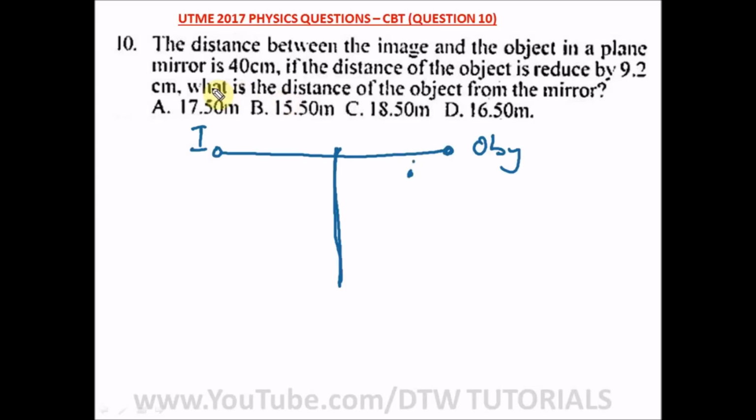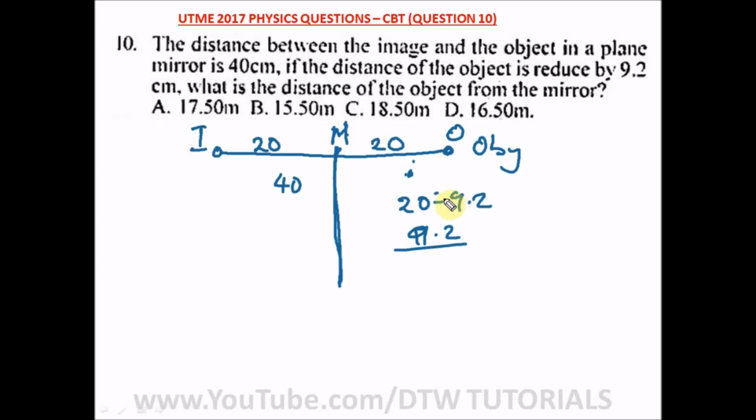let's say it's somewhere here, what is the distance of the object from the mirror? What is the new distance? Remember, in a plane mirror, the distance from the image to the mirror, IM, is equal to the distance from the mirror to the object, MO. We have been told that the total distance is 40, so here is 20 and here is also 20. So the distance of the object from the mirror will be 20 minus 9.2. What's 20 minus 9.2? About 11. Let's do this together.